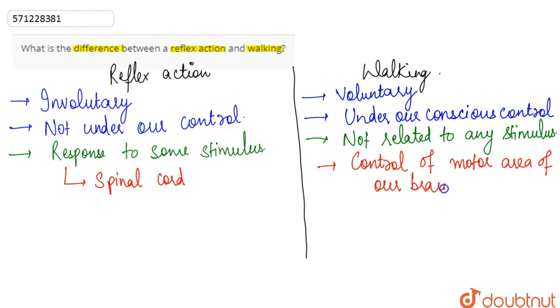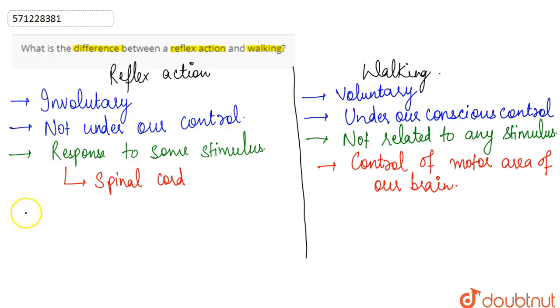So in simple words, reflex action is any involuntary action in which we have no involvement. It is just a response to some stimulus and that response is generated at the spinal cord, whereas walking is the action which is under our control, which we are doing voluntarily, is not related to any stimulus, and is under the control of the motor area of our brain.